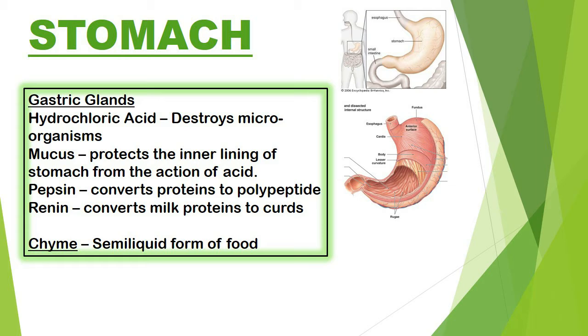Mucus protects the inner lining of the stomach from the action of the acid. The enzyme called pepsin converts proteins to polypeptides. The renin enzyme converts milk proteins to curds. By the time the food leaves the stomach, it is converted to semi-liquid form. This semi-liquid form of food is called chyme.